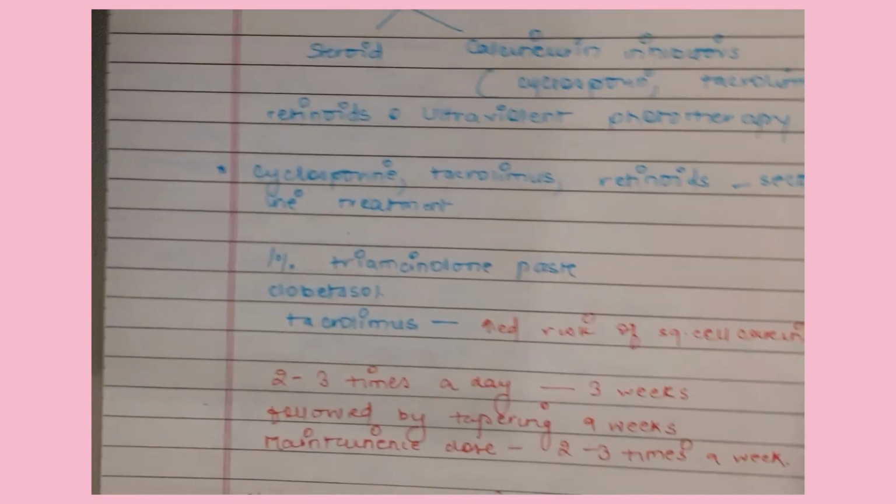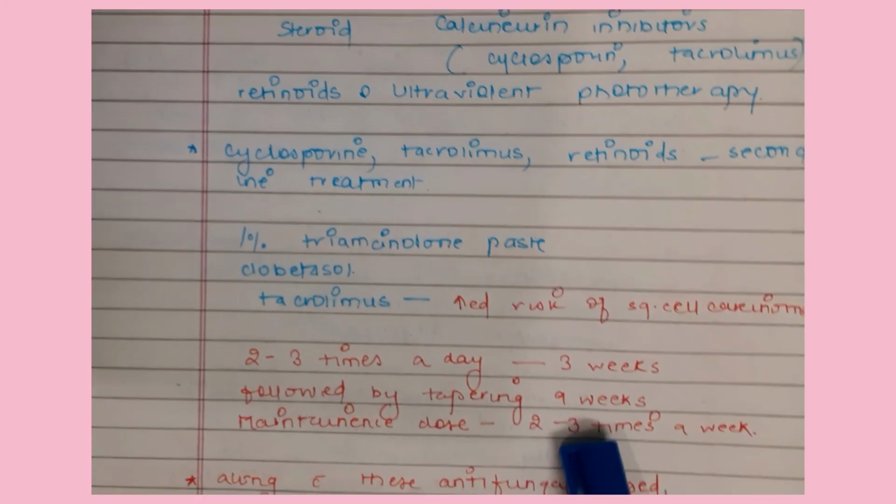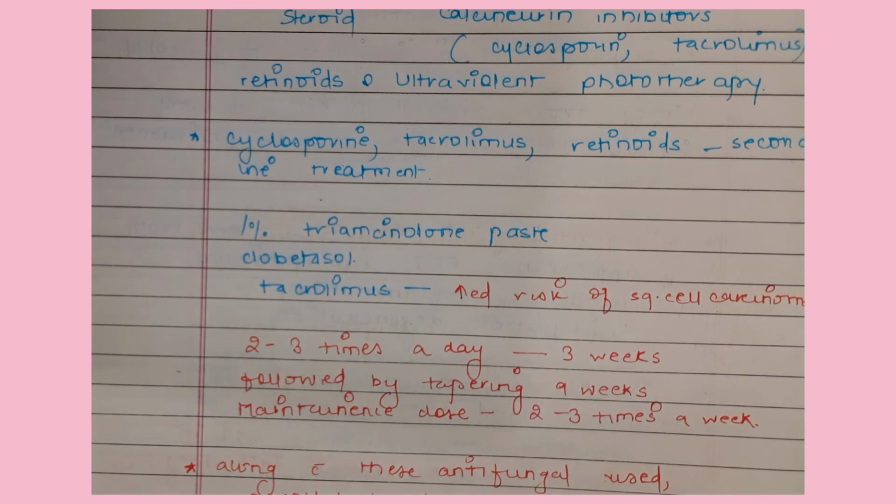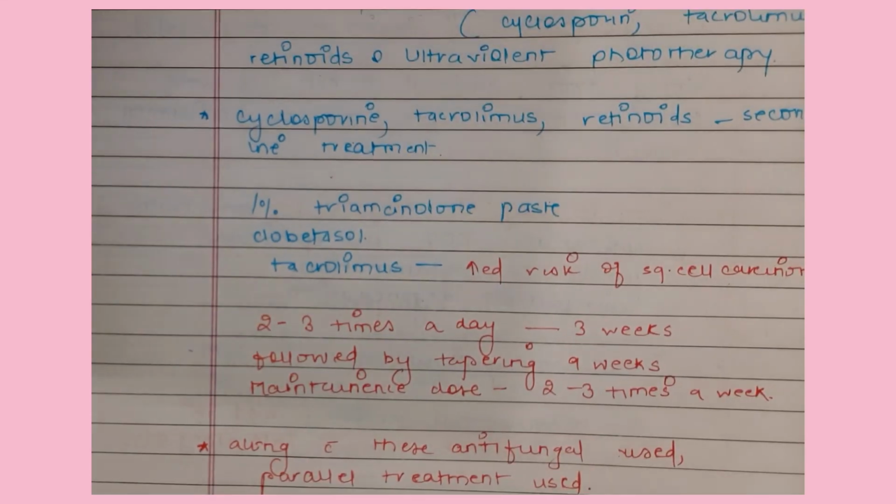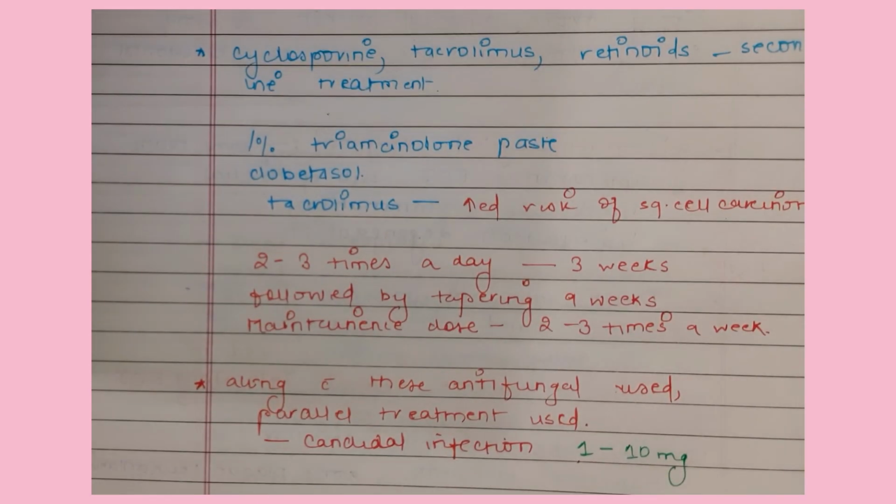These are given 2 to 3 times a day for 3 weeks, followed by tapering. Whenever we give steroids or glucocorticoids, it is very important that we taper the dose. We cannot abruptly stop it because there will be withdrawal syndromes. Always keep in mind that we have to taper the dose. We also give a maintenance dose 2 to 3 times a week. Along with this, we have to give antifungals as parallel treatment, because there is Candida colonization also.